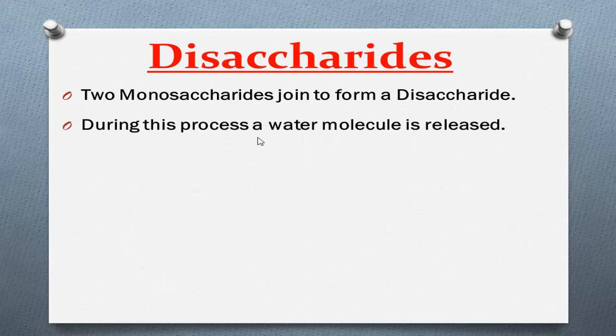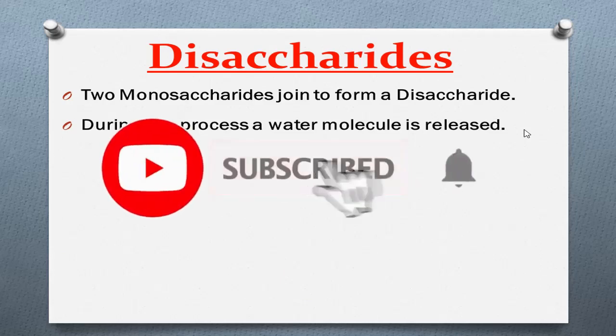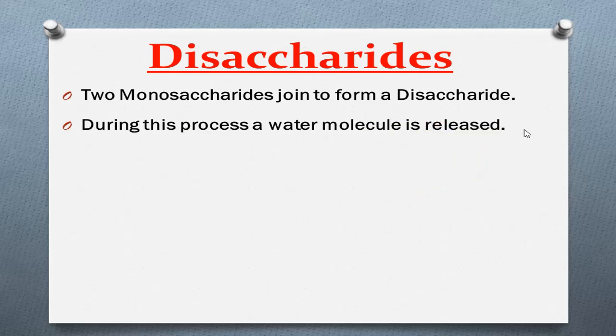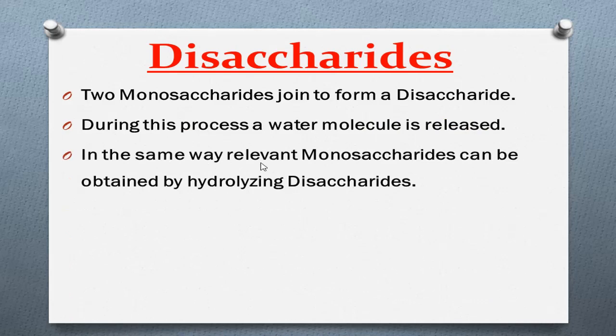During this process, a water molecule is released. In the same way, the relevant monosaccharides can be obtained by hydrolyzing a disaccharide.